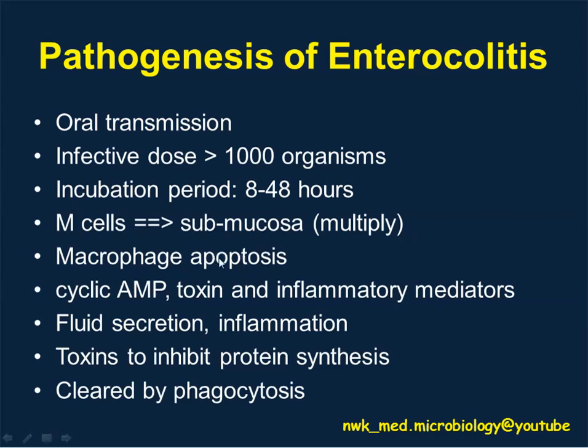Then they cause apoptosis of the macrophage, followed by accumulation of cAMP. The accumulation of cAMP leads to fluid and ion secretion into the intestinal lumen. This leads to inflammation in the intestine, and the toxin also inhibits protein synthesis in the epithelial tissue of the intestine. Later on, the bacteria are cleared by the process of phagocytosis. So in enterocolitis, the infection only occurs in the epithelial tissue of the intestine.